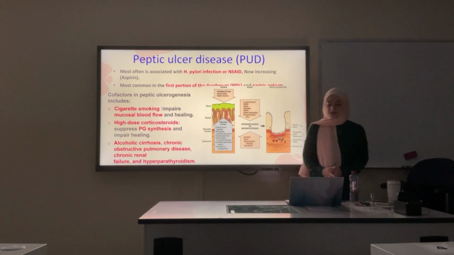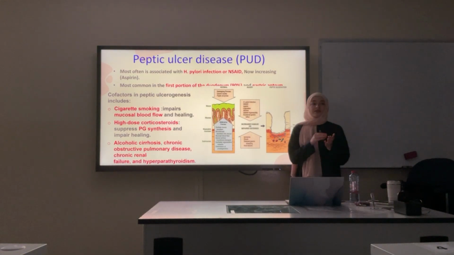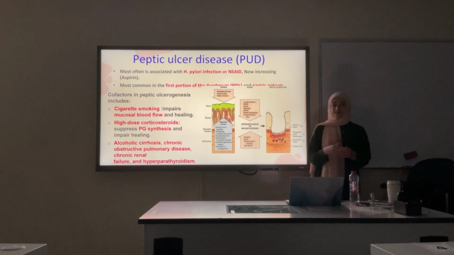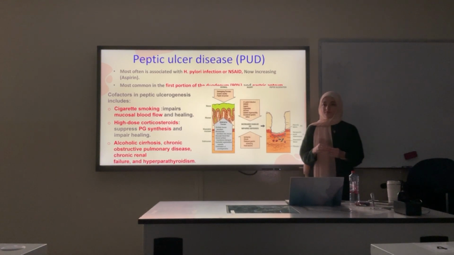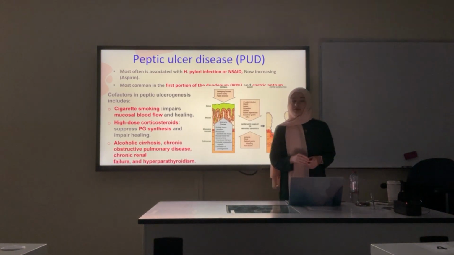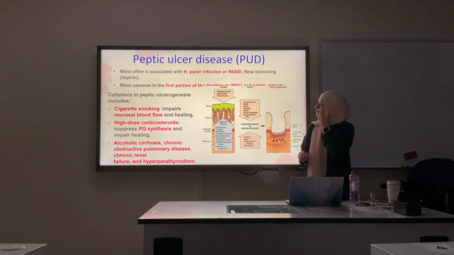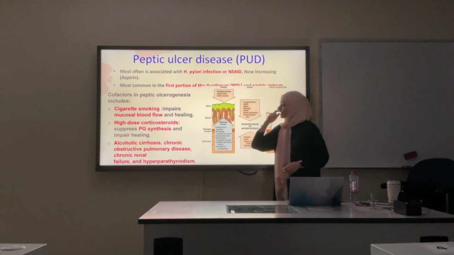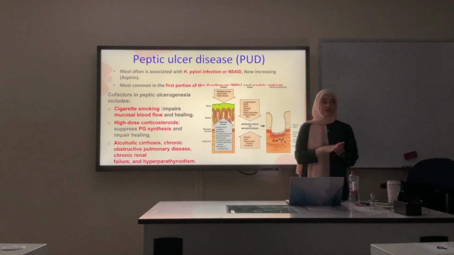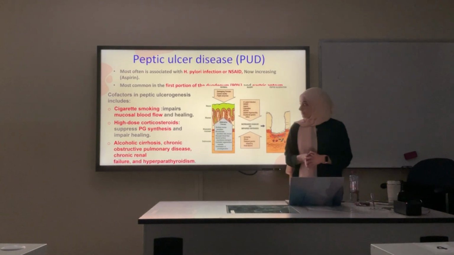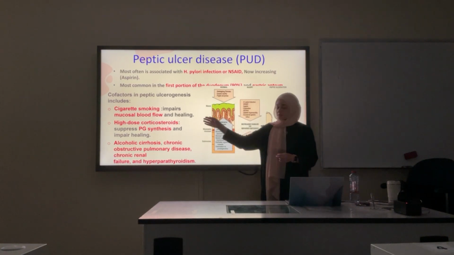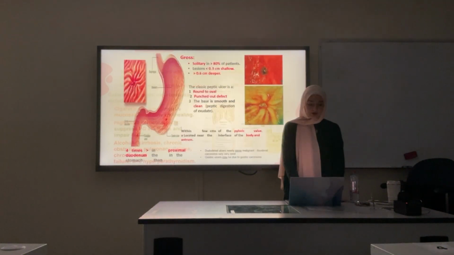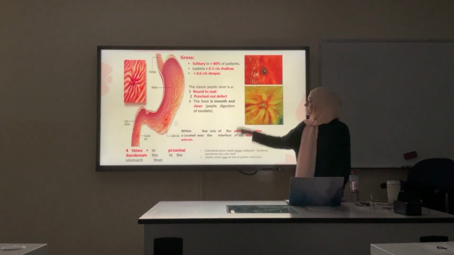Okay. Peptic ulcer disease is mainly caused by H. pylori bacteria. Which part of the GI system is most affected by this? Duodenum, exactly. The duodenum is the one that's mostly affected, and it can also affect the stomach, but to a lesser extent. If you see any ulcer in the duodenum, immediately think of H. pylori. There are other causes of peptic ulcer disease, like cigarette smoking and high dose corticosteroids, but H. pylori is the main one, and it causes these ulcers.